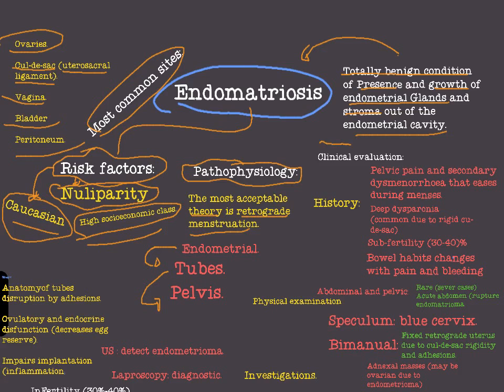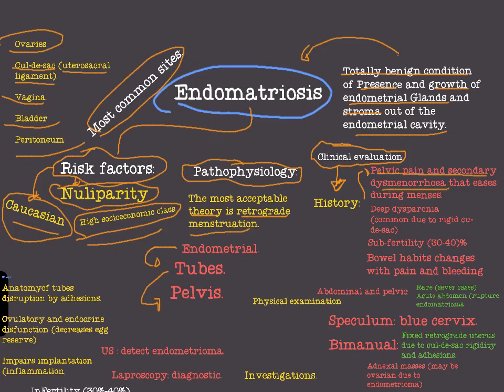How to evaluate endometriosis clinically? Okay, the clinical evaluation of endometriosis. We will start with history. What to ask about in history? Pelvic pain. The patient will come to you with pelvic pain and secondary dysmenorrhea.